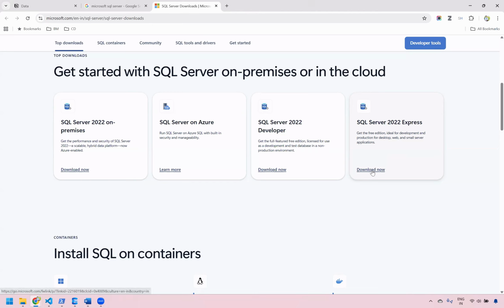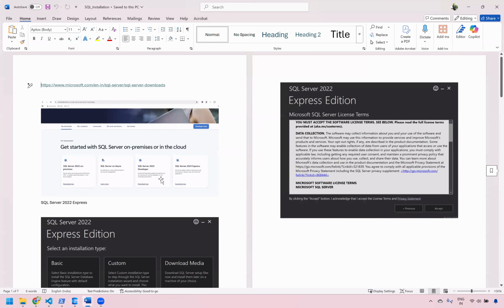So click on this download now button. Once it is downloaded, in the interest of time, I have captured every single window as a document. I will share this with you all, and also paste it in the description. But let's understand what the different windows are that we have in SQL Server.